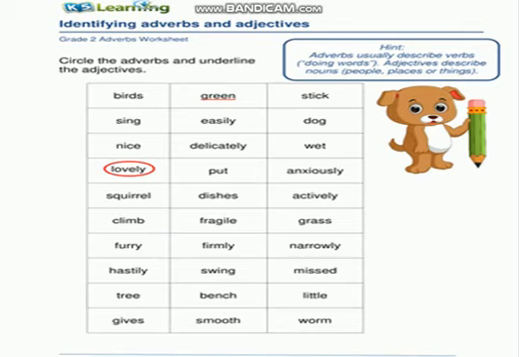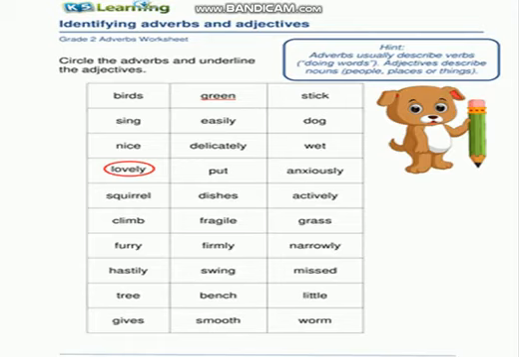Anxiously. My mother was waiting for me anxiously. I told you its meaning, what is it? फिक्रमंदी से. So the word anxiously is also an adverb, so encircle it as well. Then we have the word squirrel. Squirrel is a noun. Dishes is a noun. Actively. I have done my homework actively, so here the word actively is an adverb. Encircle it. Then we have the word climb, which is a verb.